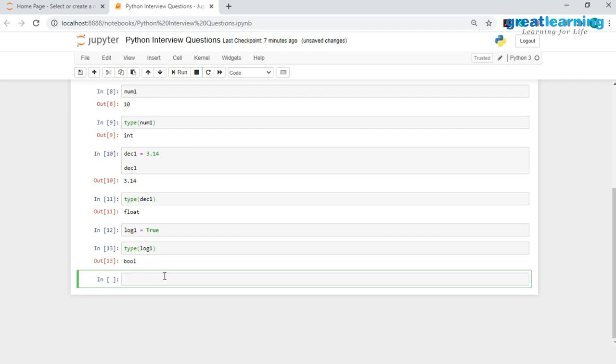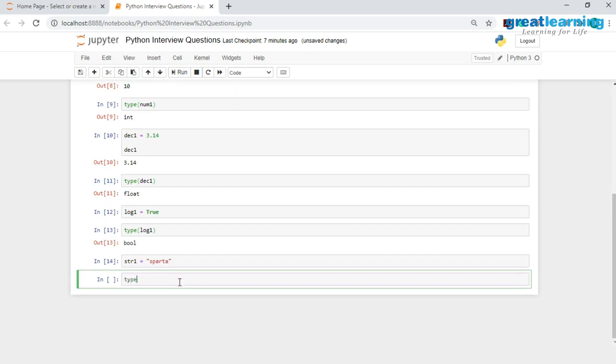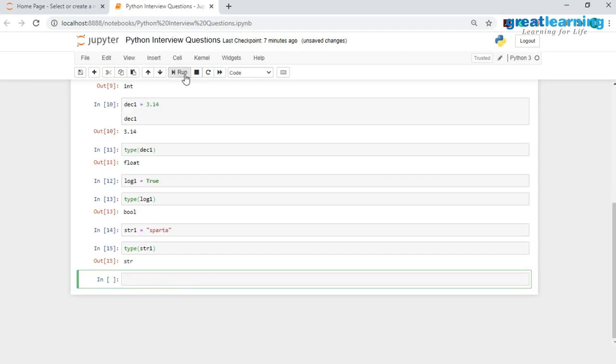And finally we have a string, so I'll create this variable called str1, and inside this I will store this word called Sparta. If I want to check the type of it, I will pass in the variable name, which is str1. You would see that this is a string type variable, and this is how we can assign different types of data to our variables.